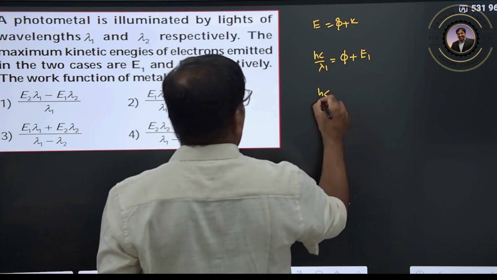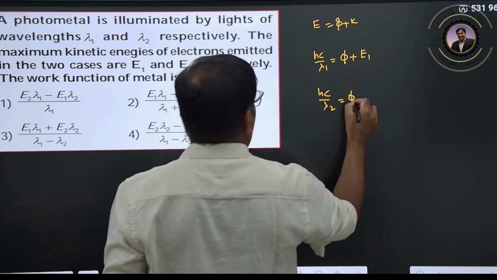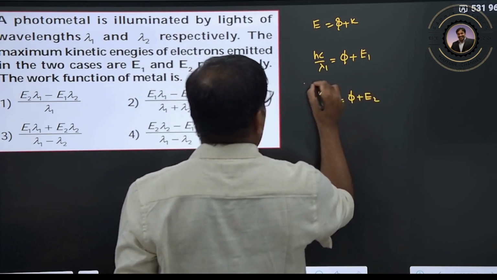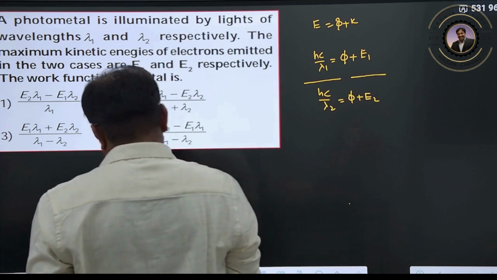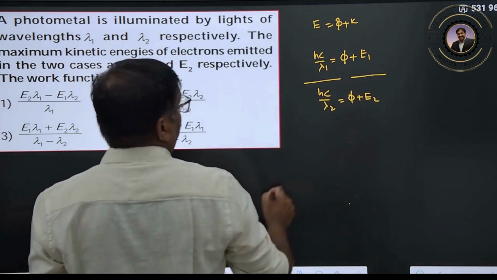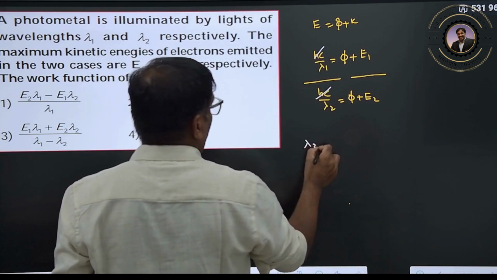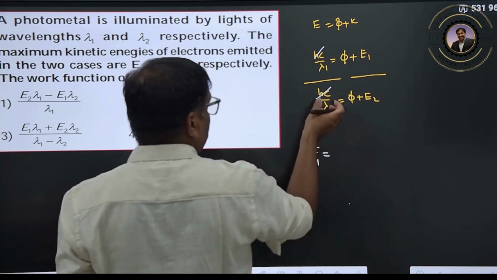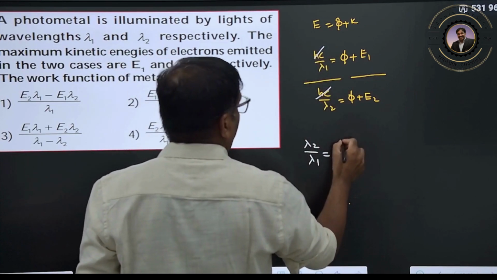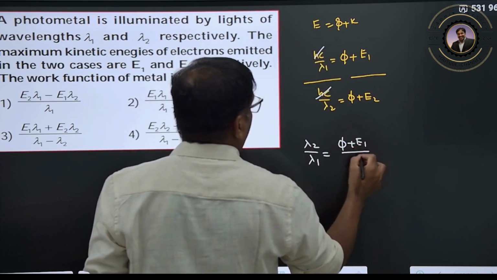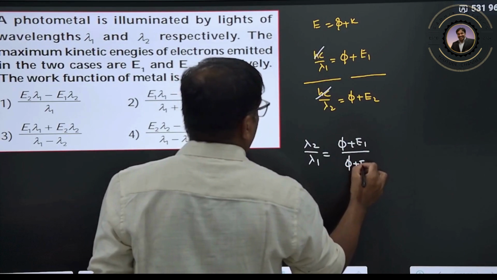Now hc by lambda 2 is equal to phi plus E2. Just divide these two equations. The hc and hc get cancelled out. So lambda 2 by lambda 1, the reverse, is phi plus E1 by phi plus E2.